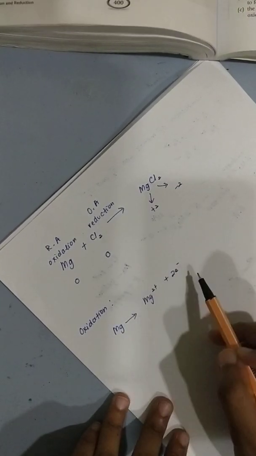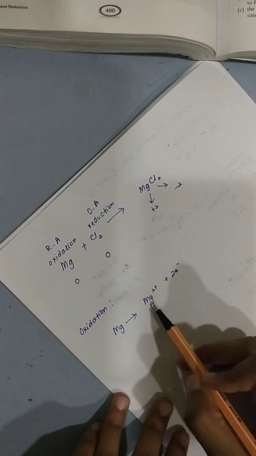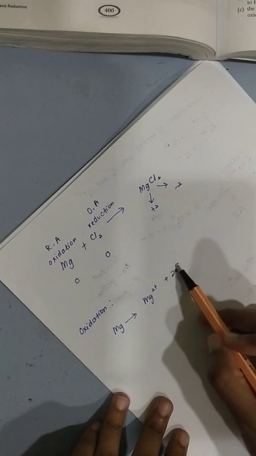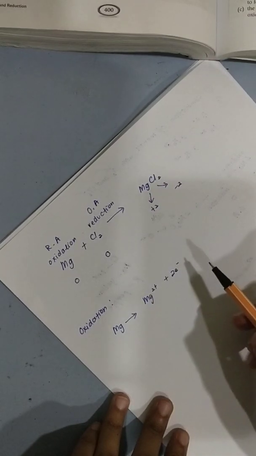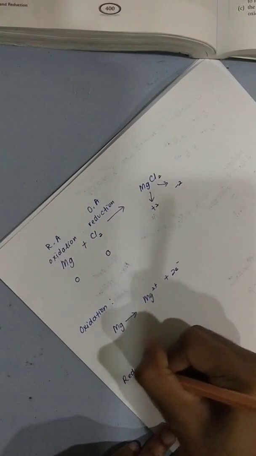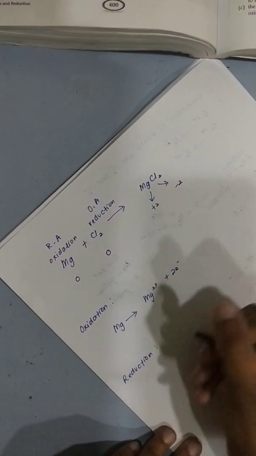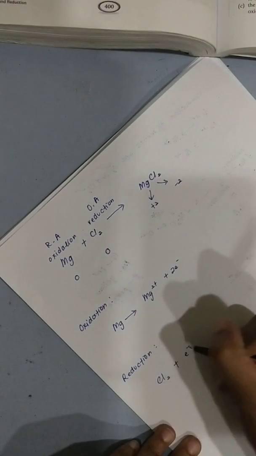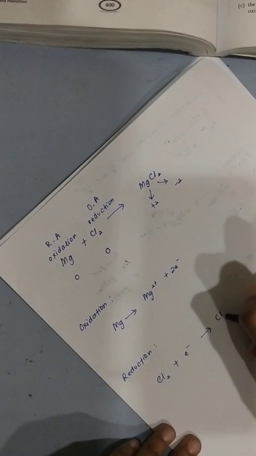So meaning it has donated electrons, plus 2 electrons. Can you see the equation is balanced? One magnesium atom, the charge is 0; 2 plus, 2 minus, the charges become 0. So it's balanced. Now for the reduction half equation, chlorine will accept electrons and become chloride.